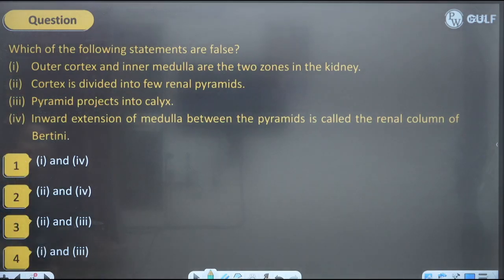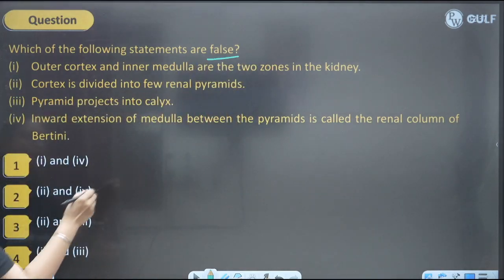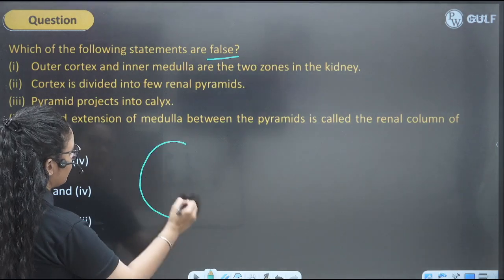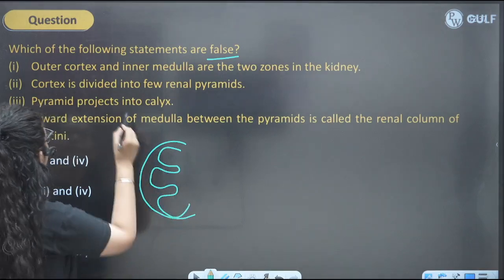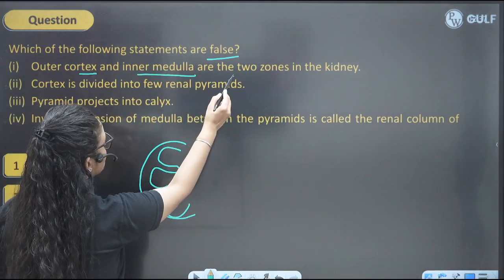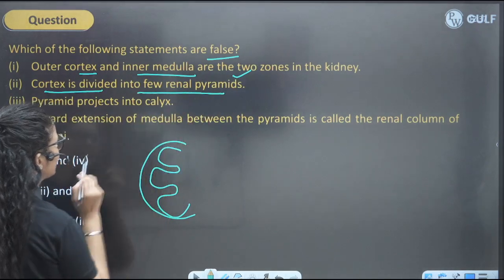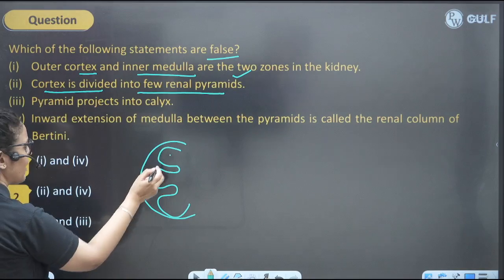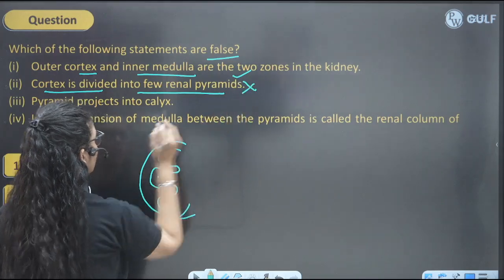Okay, let's see. Which of the following are false? Which are not true? You have to tell me the false statement. Kidney has outer cortex and inner medulla present in pyramid form. That's true. Outer cortex and inner medulla are two zones of the kidney. Cortex is divided into few renal pyramids. No, medulla is divided into the renal pyramids, right? Medullary pyramids. So this is false.